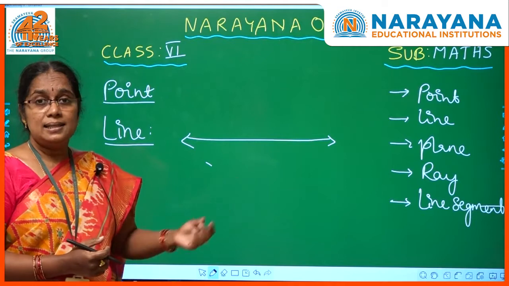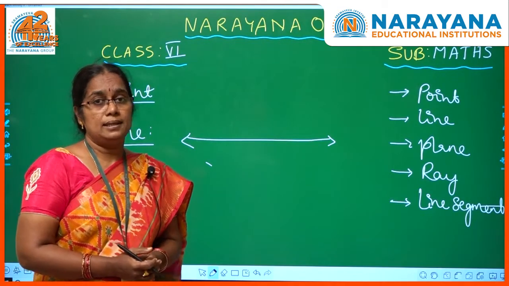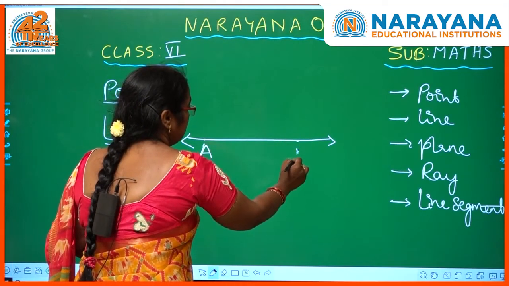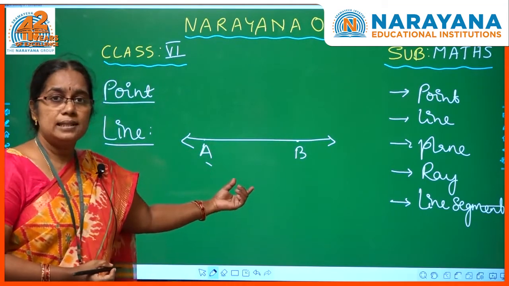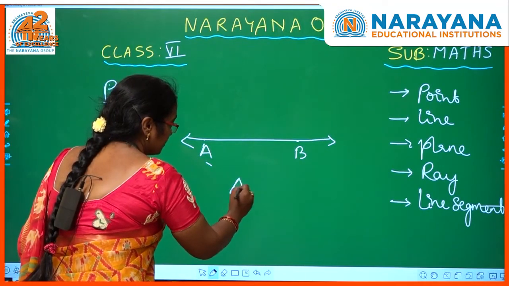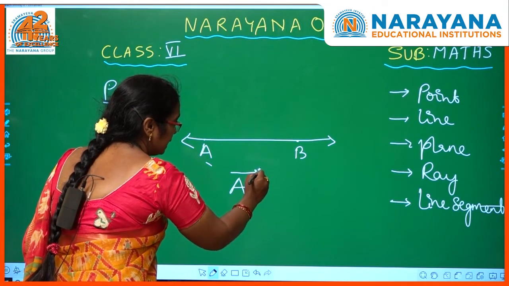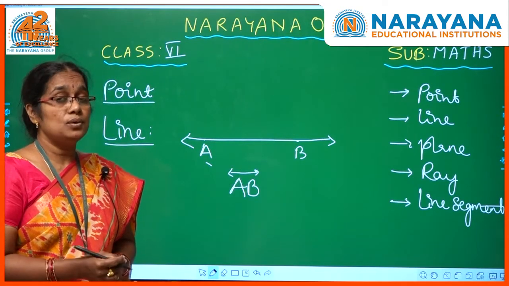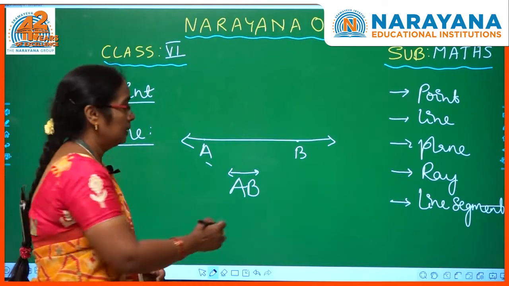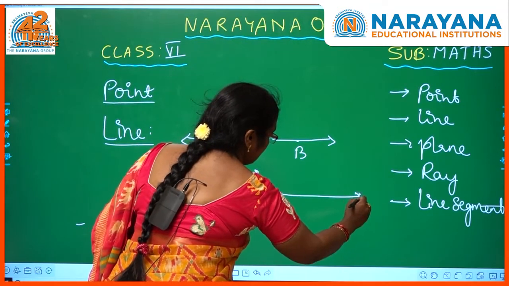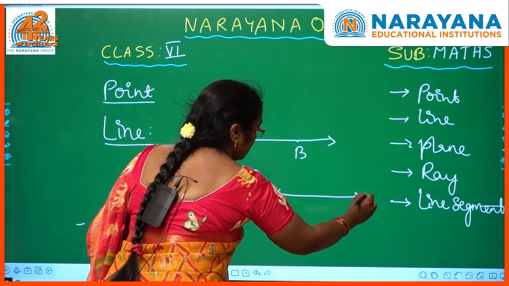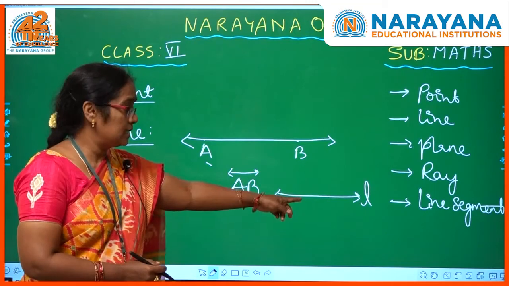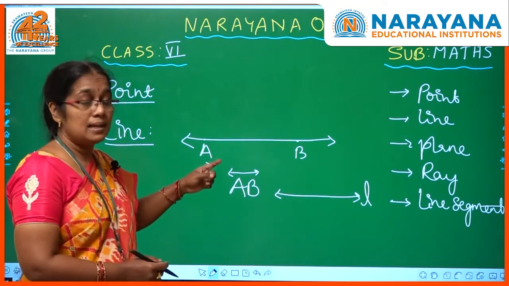Lines are named by two capital letters. For example, if you have A and B on this line, the name of this line is AB. Symbolically it can be represented as line AB. Or we can use lowercase letters also. For example, let me take one more line here. See, with lowercase letters also we can represent lines. So this is called line l and this is line AB.